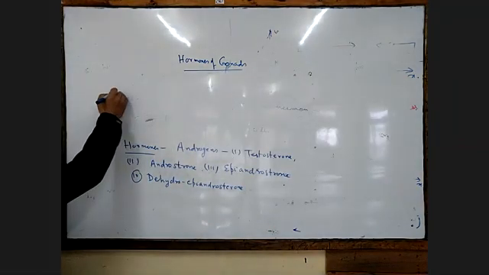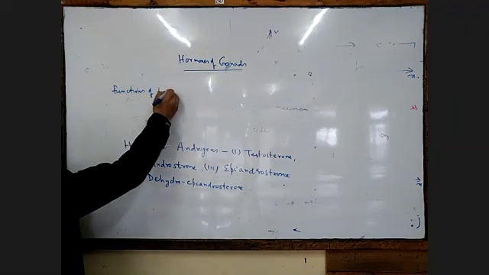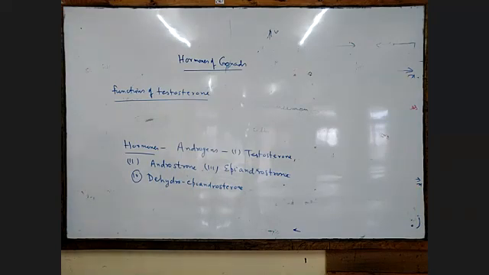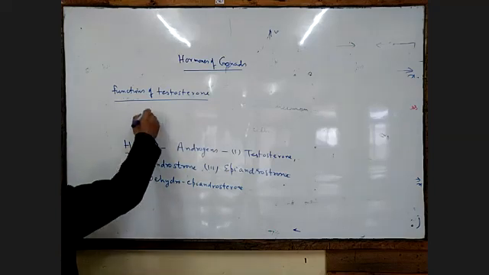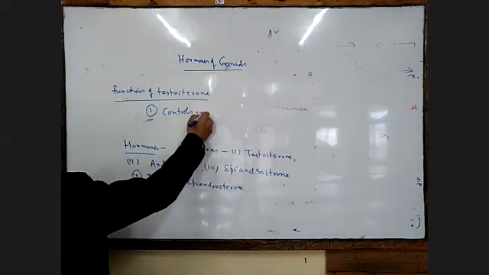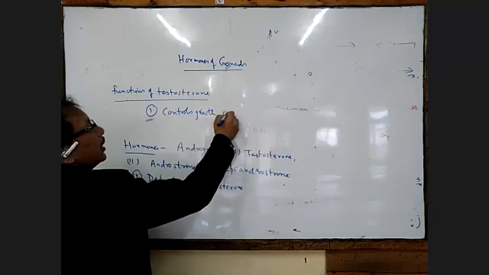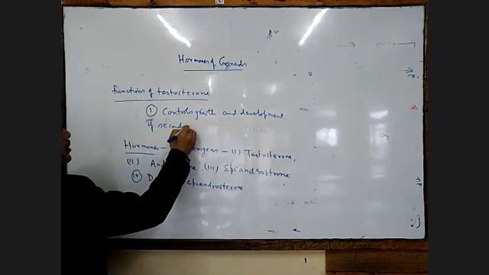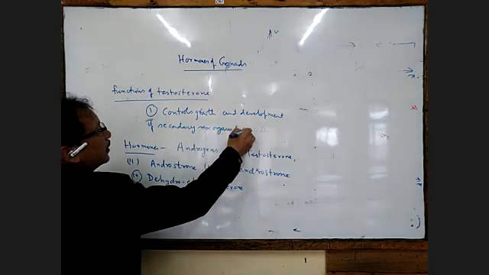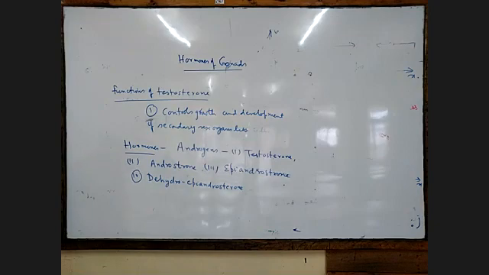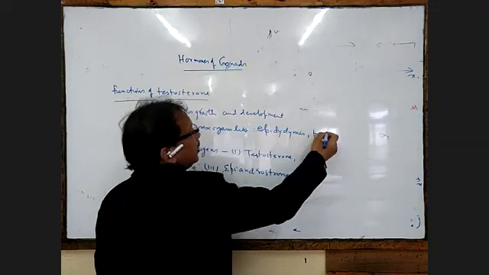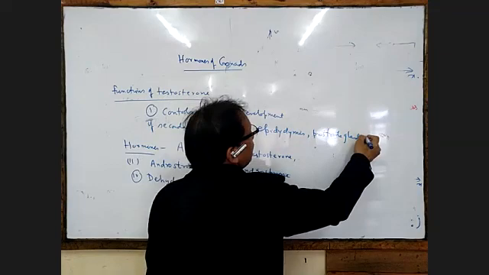Functions of testosterone hormone. Number one, it controls the growth and development of secondary sex organs, like the epididymis, the prostate gland, etc.